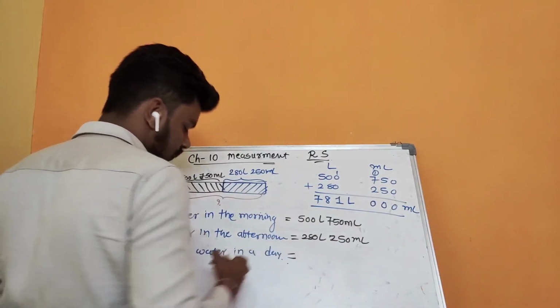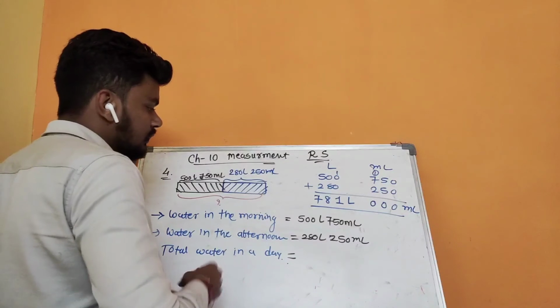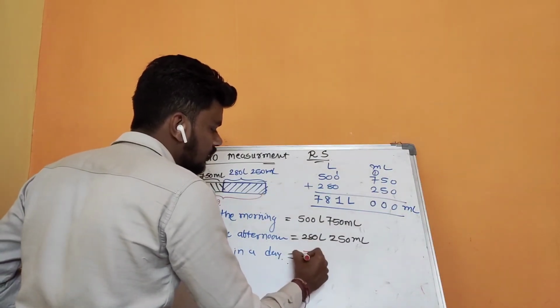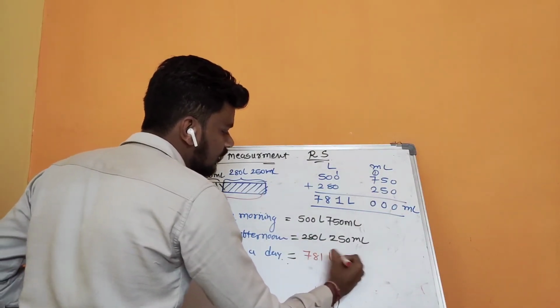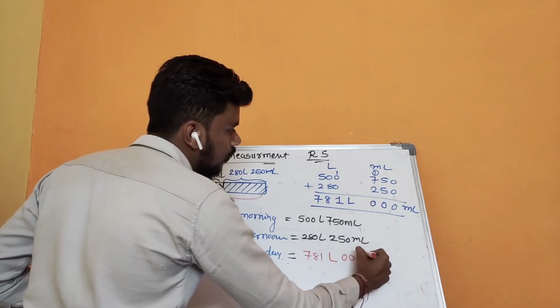This is the final answer that we got, 781 liter and 000 ml.